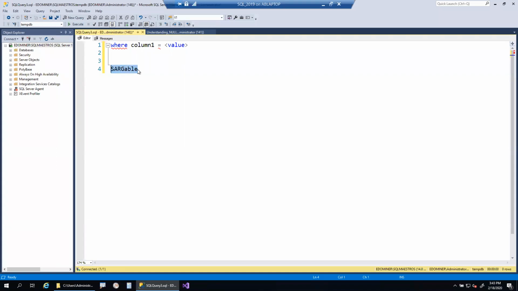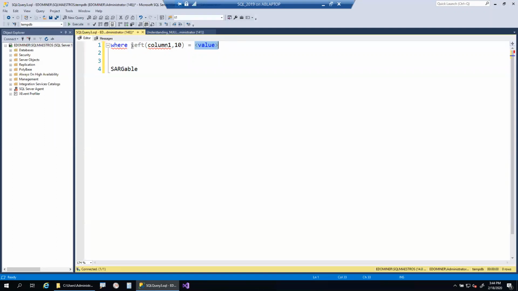Whenever SQL Server is able to seek on indexes, our queries are sargable. And whenever you apply some function on the left hand side on a column, for example, if you compare LEFT(column1, 10) equal to some value, the left hand side is no longer a plain column, because for each row SQL Server has to apply this function and compare the output with this particular value.